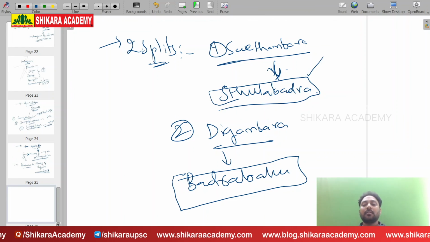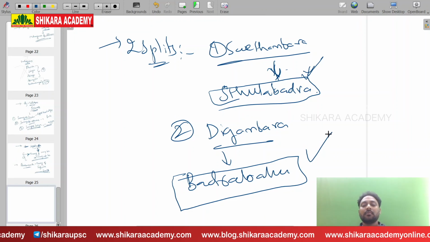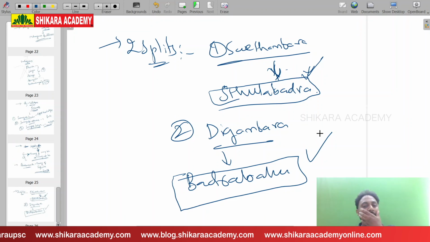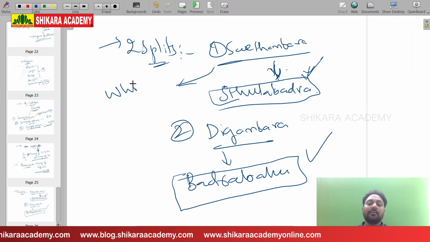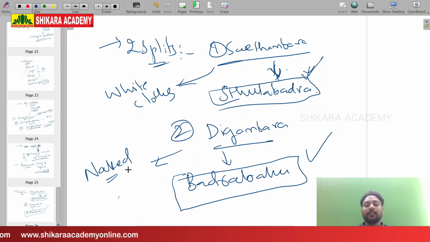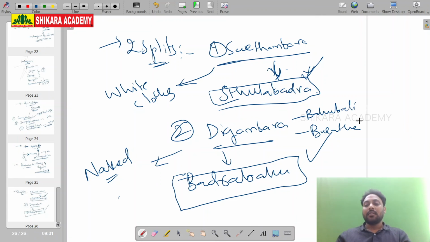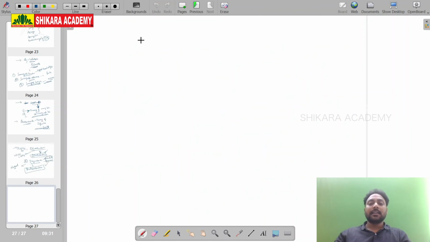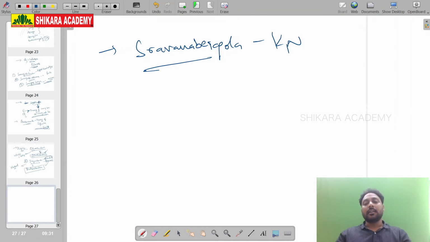Shvetambara and Digambara. Shvetambara Jainism, they wear only white clothes. And Digambara Jainism, they practice completely naked, idolatry. Okay, and an example of Digambara Jainism is the statue of Bahubali, statue of Bharata. The Bahubali statue is very famous. Digambara Jainism was born in Shravana Belugola, Karnataka. Here you will see the statue of Bahubali.